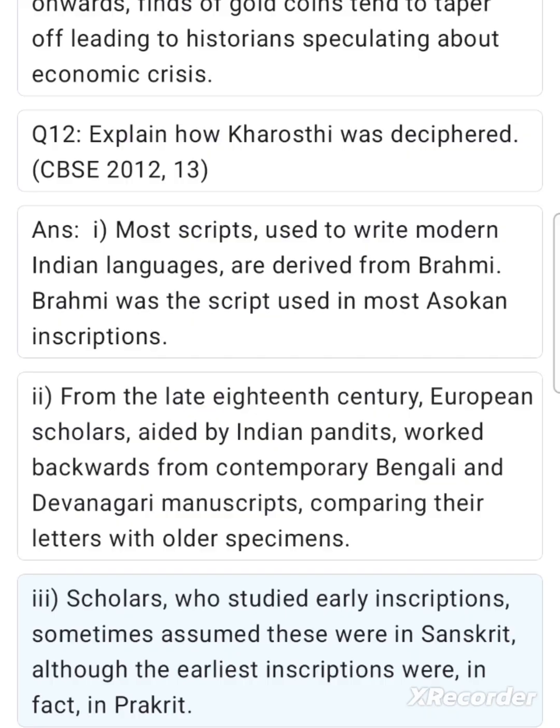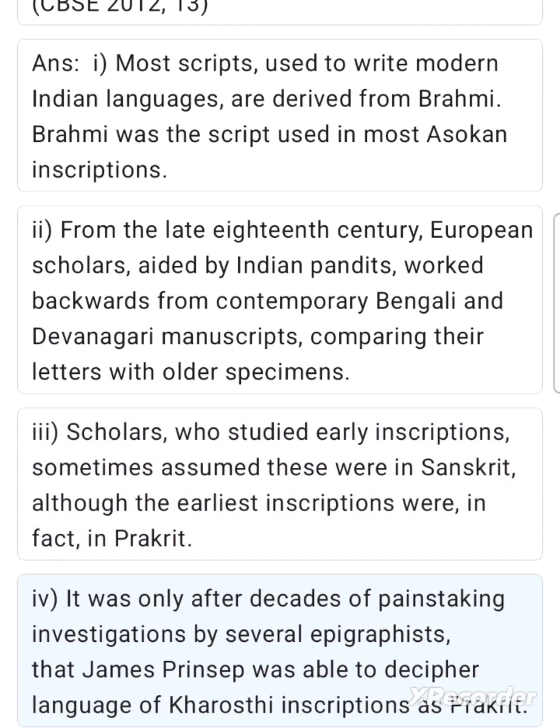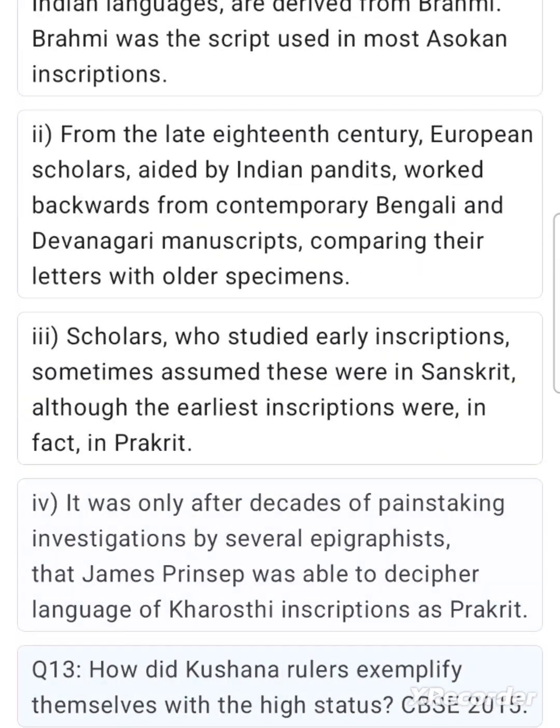Scholars who studied early inscriptions sometimes assumed these were in Sanskrit, although the earliest inscriptions were, in fact, in Prakrit. It was only after decades of painstaking investigations by several epigraphists that James Prinsep was able to decipher the language of Kharosthi inscriptions as Prakrit.